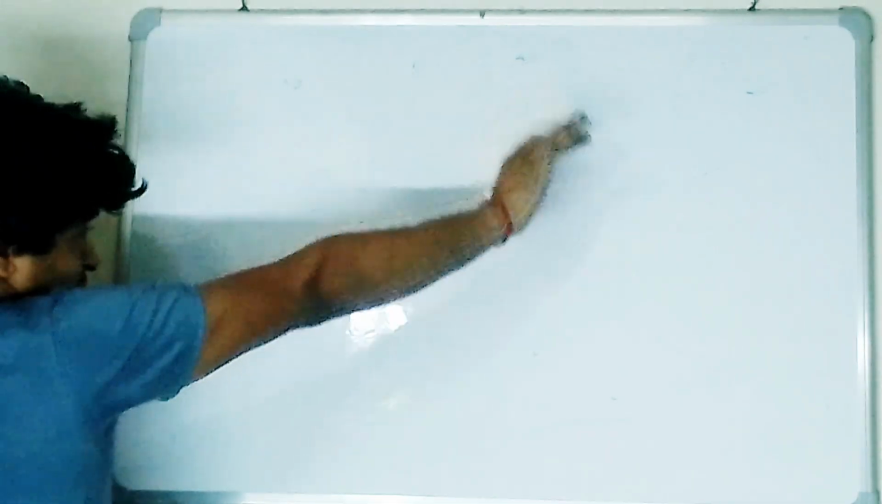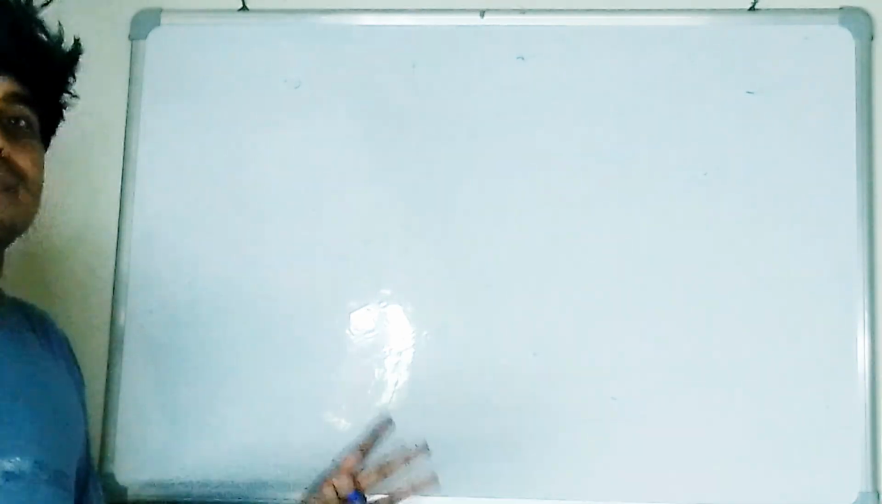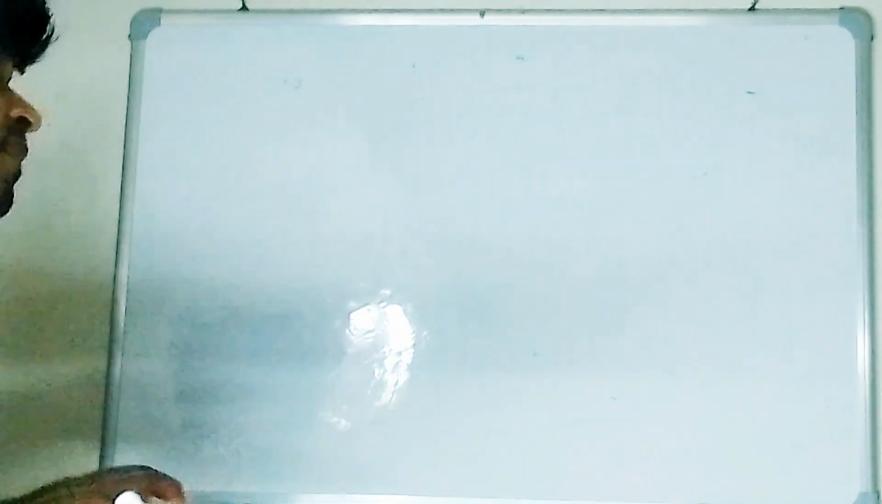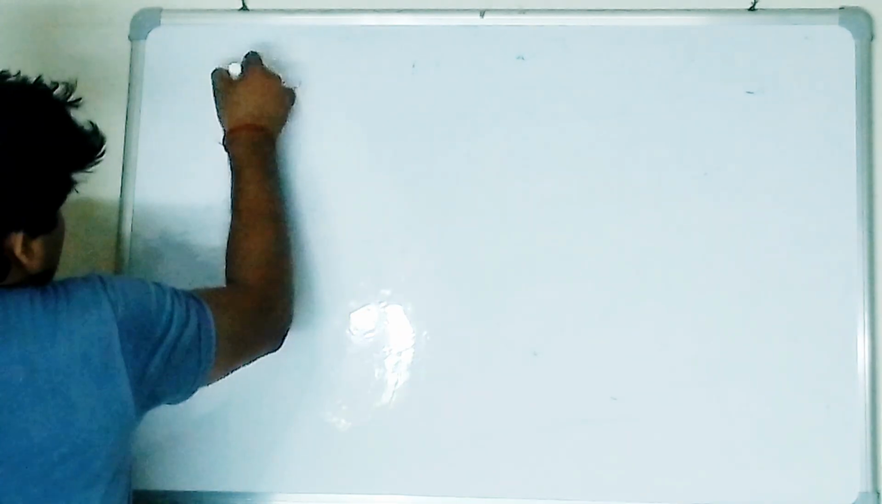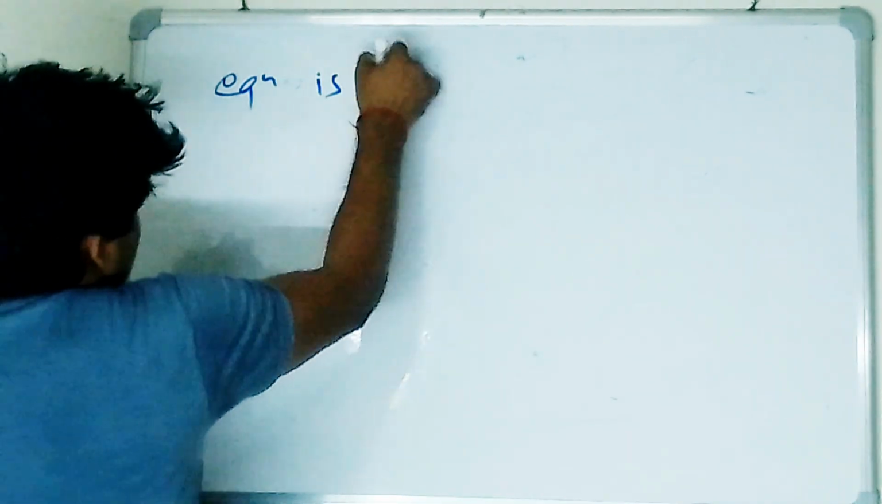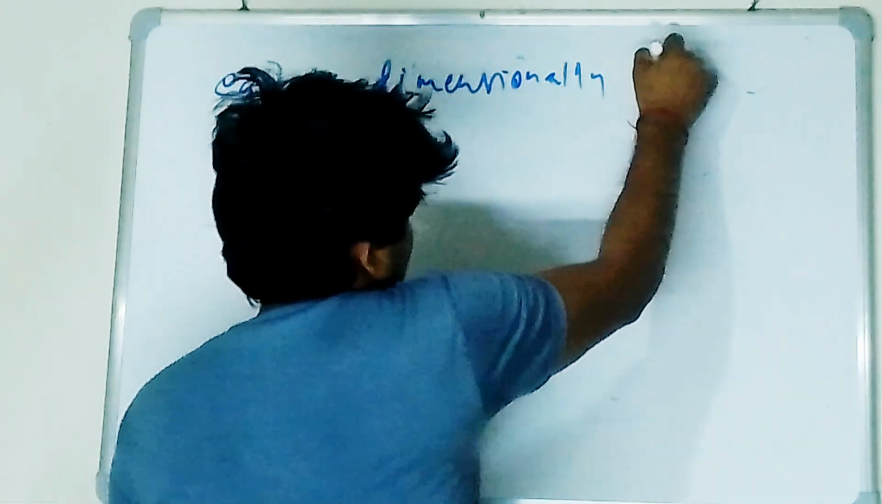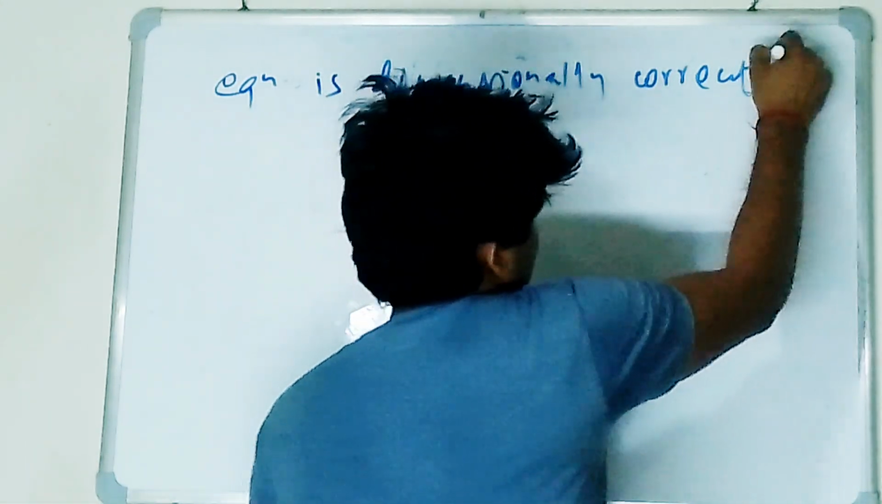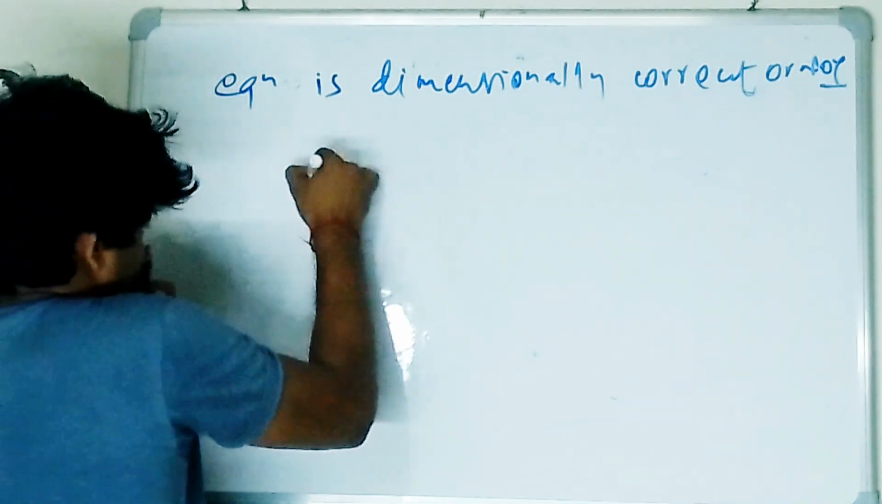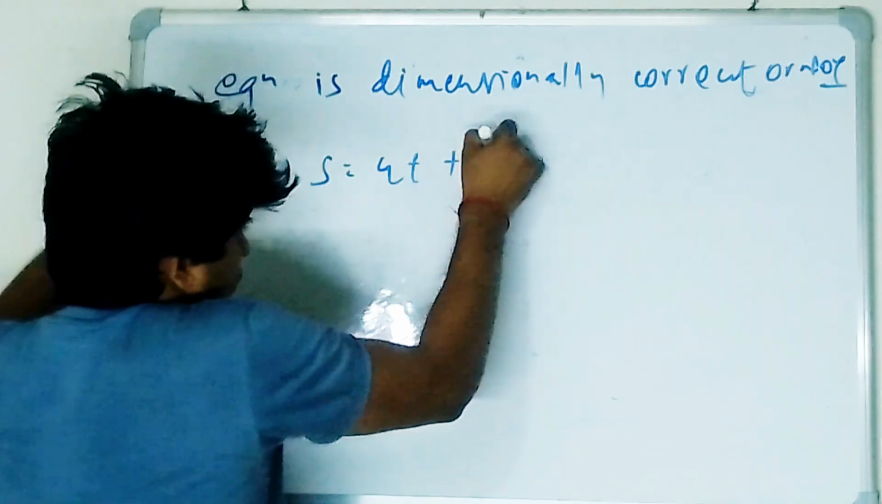So see, if I have to check whether an equation is dimensionally correct or not, suppose I take examples. By example, we'll try to understand the thing. So what am I basically trying to do? Check whether the equation is dimensionally correct or not. Suppose I take s equals ut plus at square.